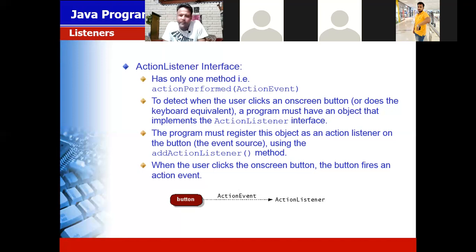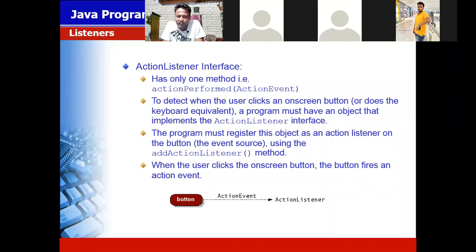To detect when the user clicks an on-screen button, a program must have an object that implements the action listener interface. The program must register this object as an action listener on the button using the addActionListener method.